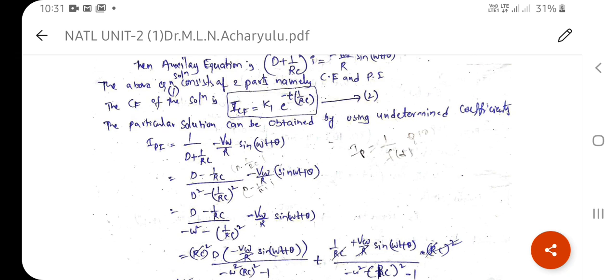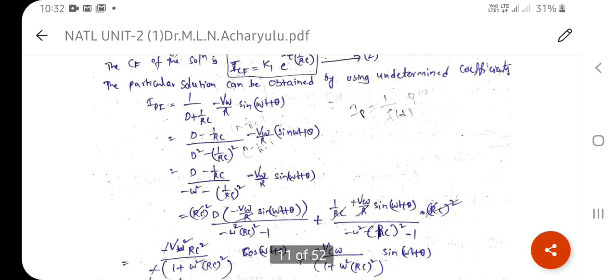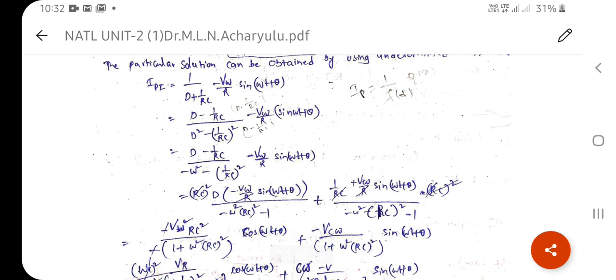into minus V omega by R into sine of omega t plus theta. Now we take the rationalizer, the same thing we did before: D minus 1 by RC, since it is of the form a plus b into a minus b. Therefore, D square minus 1 by RC whole square, into minus V omega by R into sine of omega t plus theta. Now take the similar approach to what we did for the RL circuit. Similarly, we are going to calculate it for the RC circuit also.